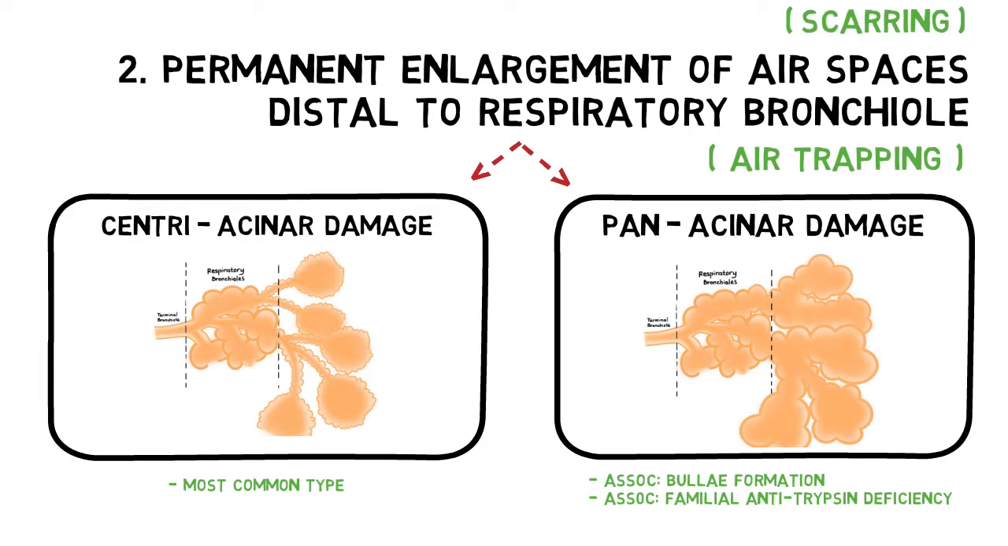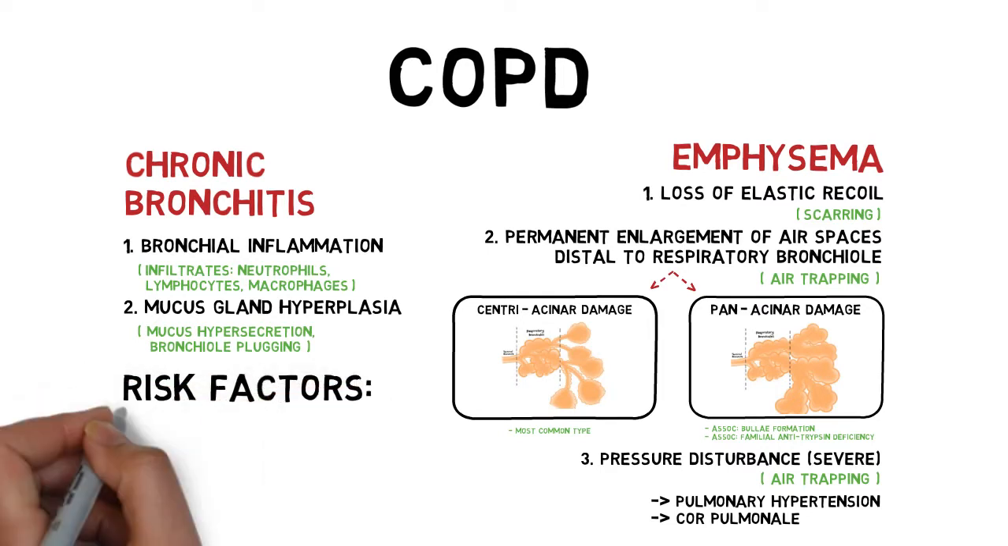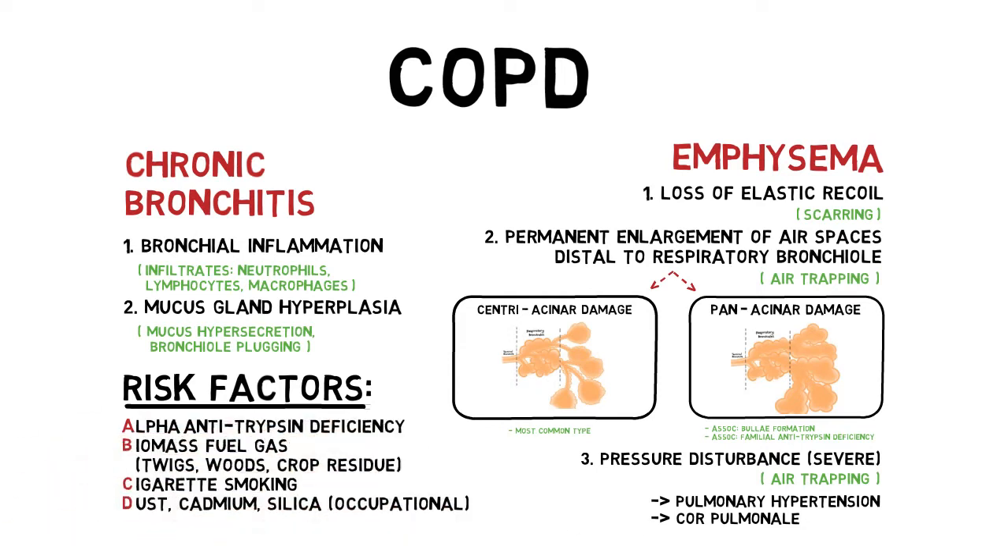Patients with this type of emphysema are also prone to develop bullous emphysema, more commonly in the lower lobes, whereas patients with centri-acinar emphysema are less commonly affected. But if it develops, the bullae are commonly in the upper lobe. In more severe cases, air trapping causes severe pressure disturbance across the alveolar blood barrier. Patients can have pulmonary hypertension and cor pulmonale or right-sided heart failure. Other than tobacco smoking and familial alpha-1 antitrypsin deficiency, other risk factors include exposure to biomass fuel gas and occupational dust, cadmium, or silica.